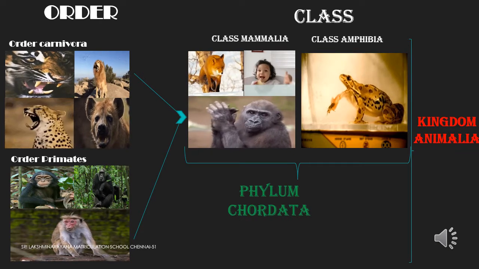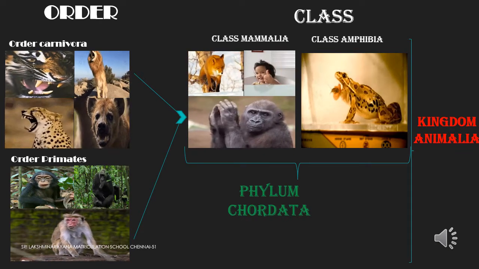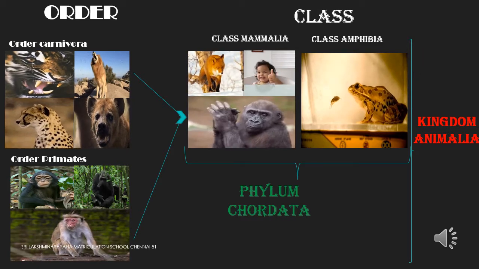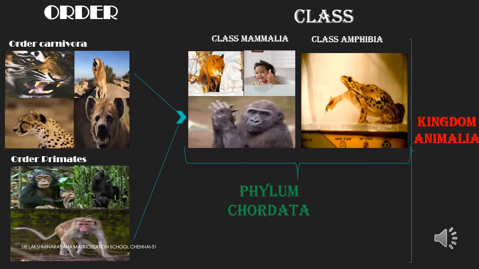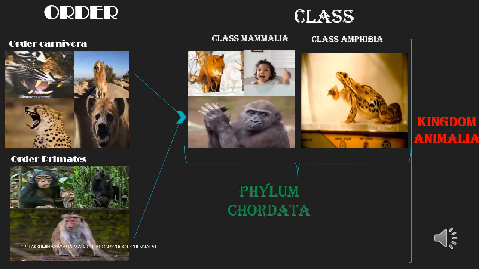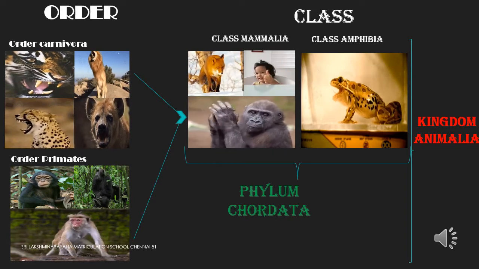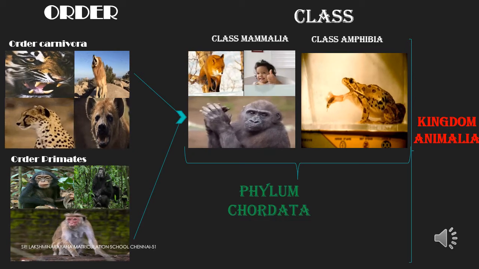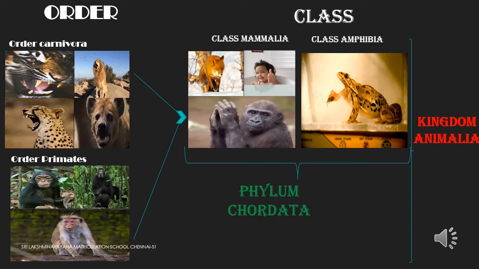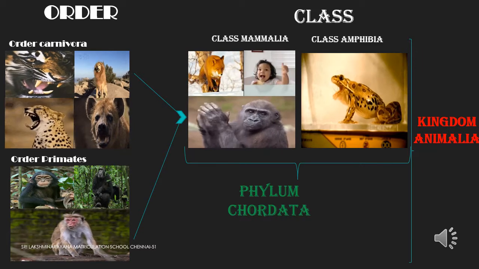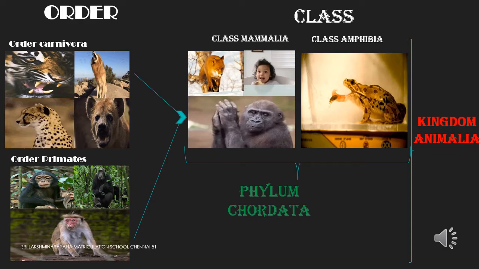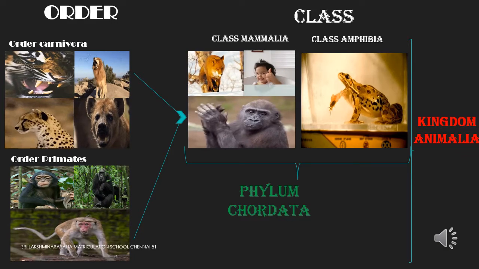One more example I can give you, children, is the class Amphibia. Both Mammalia and Amphibia belong to phylum Chordata, that is animals which have backbones. Then all the different phyla come under the largest category of the taxonomical hierarchy called Kingdom Animalia. In this way the scientists classified the organisms in different categories, children.